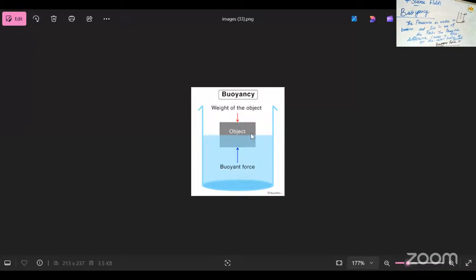So, buoyant force. First, we immerse the material in the water. This is a wooden material, so immediately the wooden material comes upward. Why does it come up? Because of the buoyant force. The buoyant force is acting in this area. So this buoyancy concept is done here.